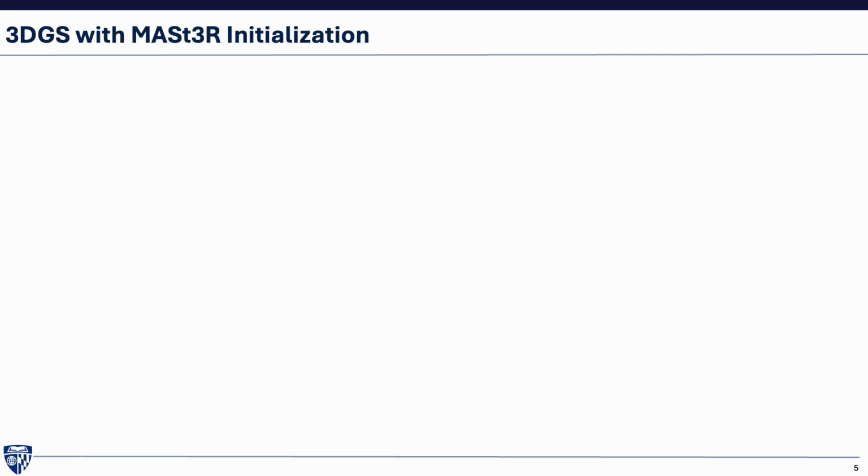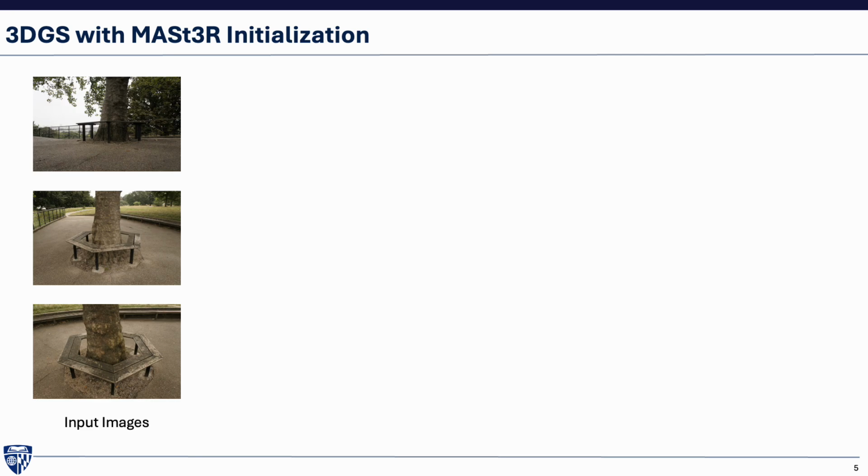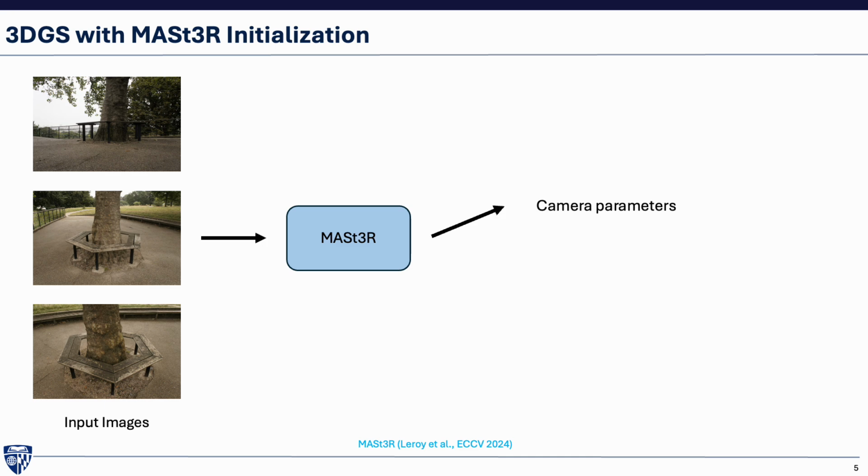For our work, we pick challenging 360 scenes from the Mip-NeRF 360 and DL3DV-10K datasets with minimal overlap across training images. In such a setting, a traditional SfM pipeline like COLMAP does not work due to insufficient matching features across training views. Instead, we rely on a data-driven 3D foundation model called MASt3R to estimate initial geometry of the scene like camera parameters, depth maps, and an aligned 3D point cloud.